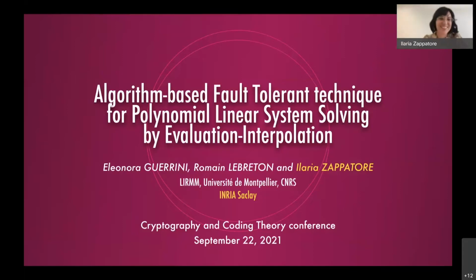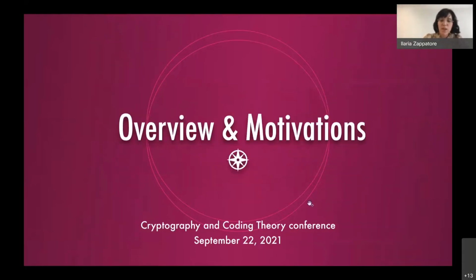So today I'm going to present the work that I did in collaboration with Eleonora Guerrini and Romain Le Breton about an application of error correcting codes, which is slightly different compared to the application we are used to. It is about the construction of an algorithm resistant to faults, to computational errors. So we start by giving an overview of the motivations behind this work.